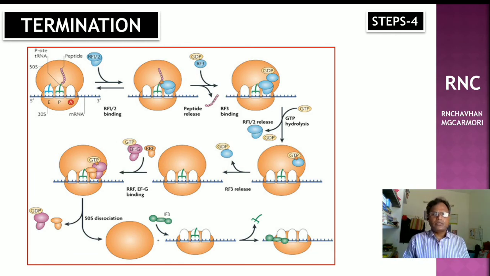RF3 dissociates the 30S and 50S subunits.